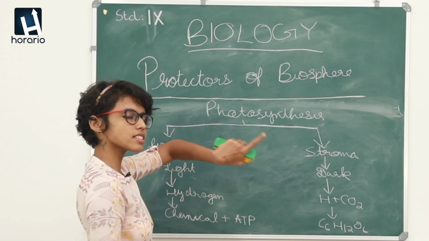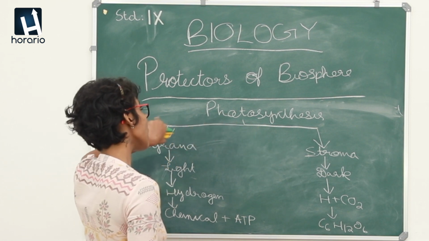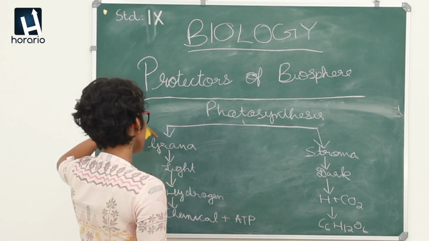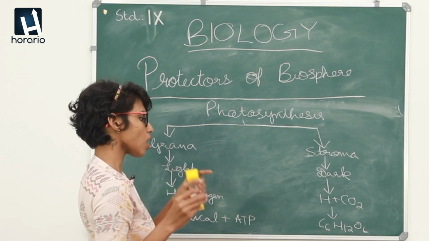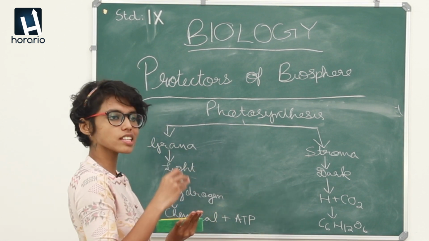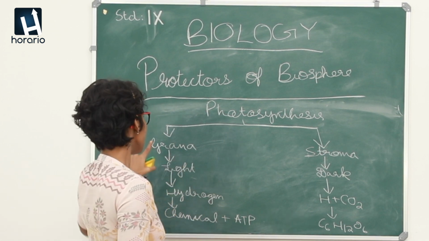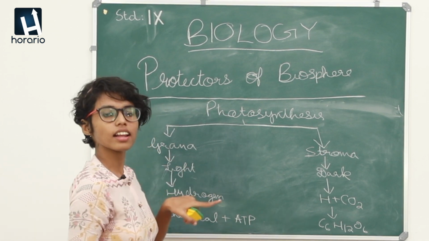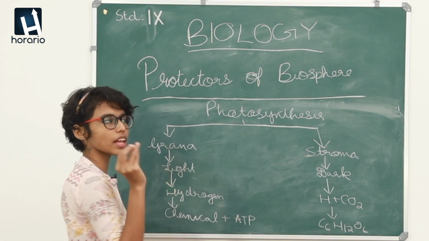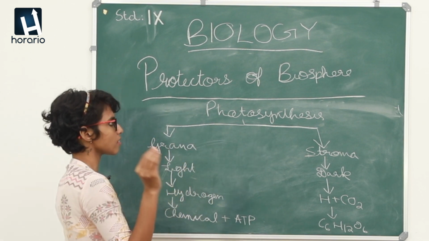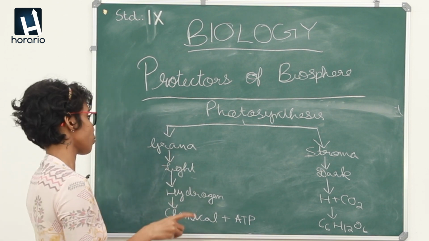First let us take a look at the light phase. Here grana is a coin-like structure of a chloroplast which is arranged in a stack-like manner. Inside the grana our light phase takes place, using the light obtained from sunlight. I have said sunlight is essential for photosynthesis.